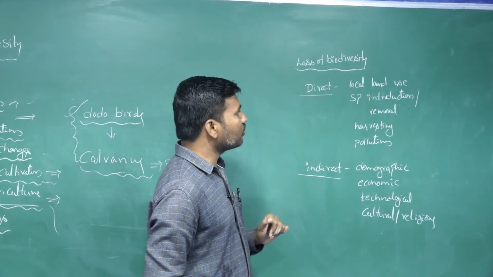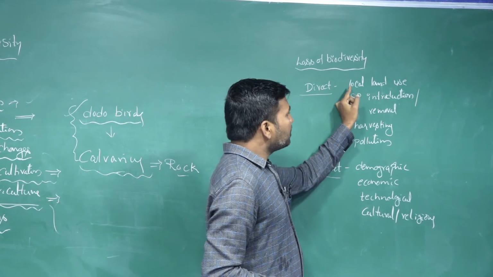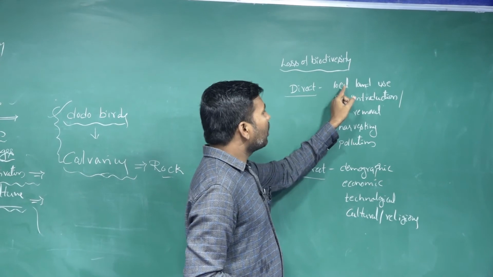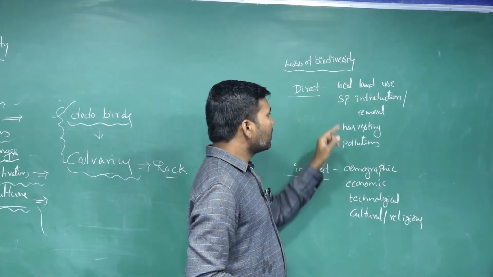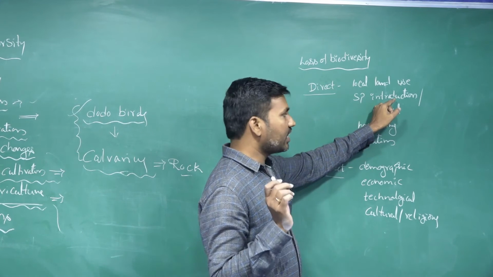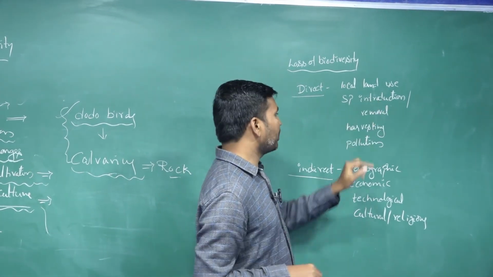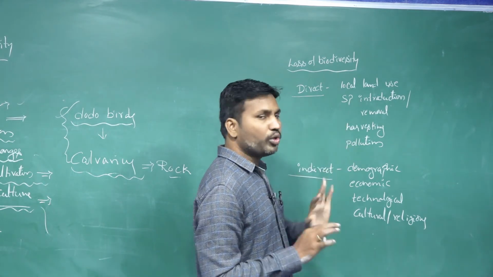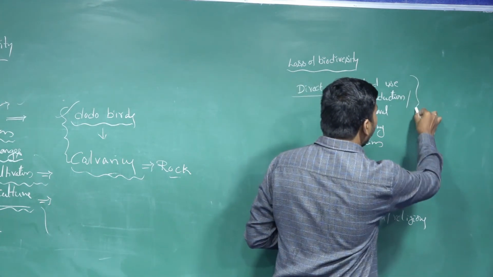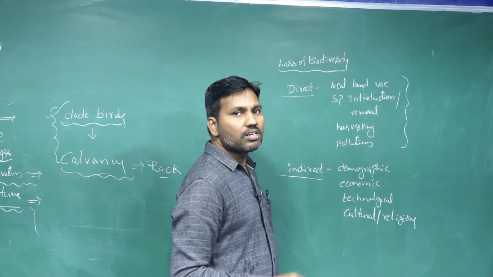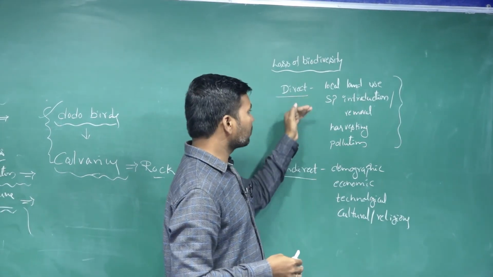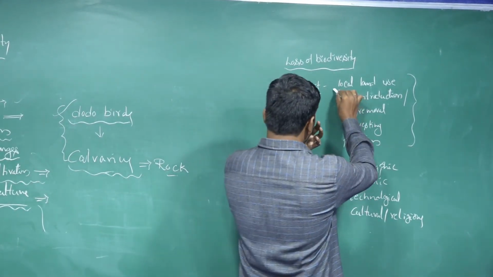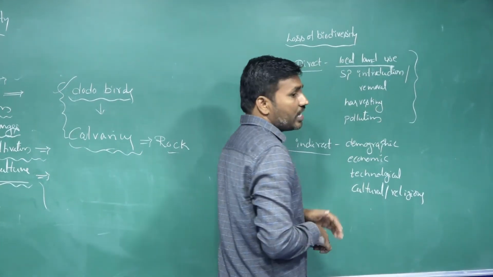The direct processes mean, first, the change in the local land usage. Then species introduction or the removal of species, and harvesting and pollution. So these are all direct human activities, and these are causing the loss of biodiversity. How, means the change in the local land usage.